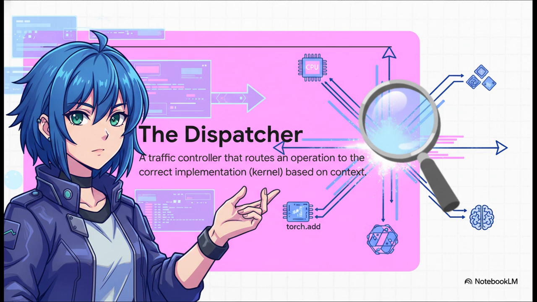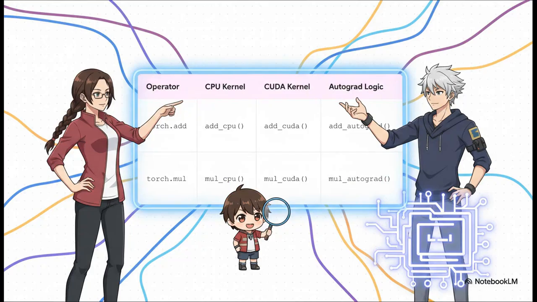These little implementations are often called kernels. They're just tiny, hyper-optimized programs for a specific task on specific hardware. And this table here visualizes it perfectly. It's basically a giant lookup table. The operator, say torch.add, is the row. The context, like is this on a CPU or is autograd turned on, decides the column. The dispatcher just finds the right cell in the grid and boom, it calls the function that's waiting there.